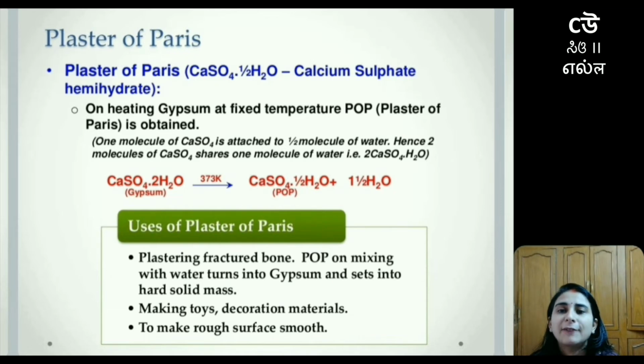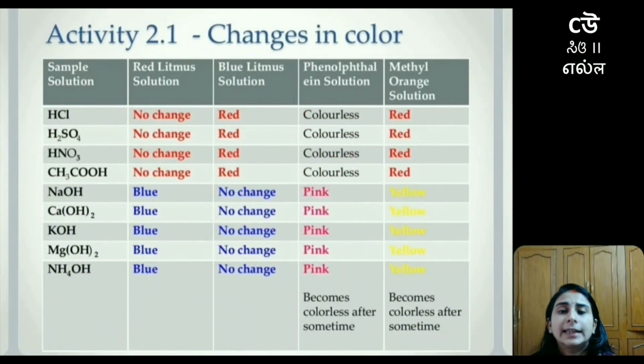For plastering a fractured bone, POP on mixing with water will turn into gypsum and then set into a hard solid mass. It is used in making toys, decoration material, and to make rough surfaces smooth. So these are 3 different uses of plaster of Paris, or calcium sulfate hemihydrate. After this, students, we will be covering different activities which are given in your book.